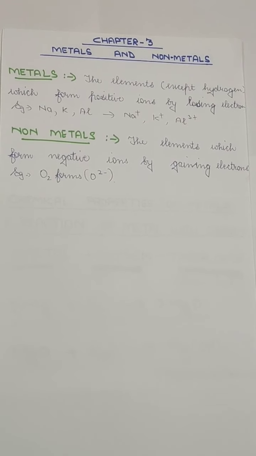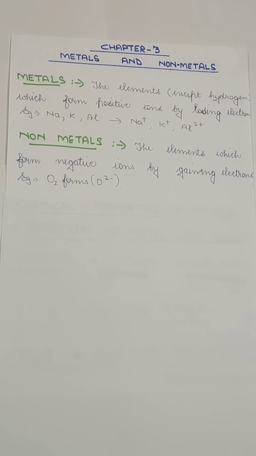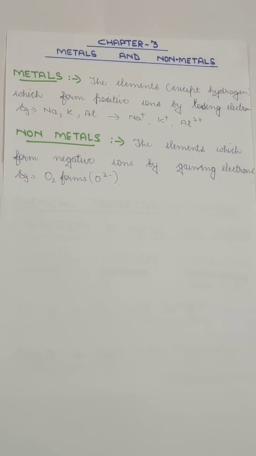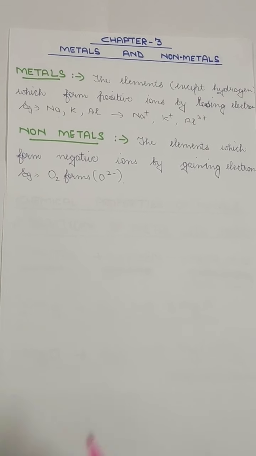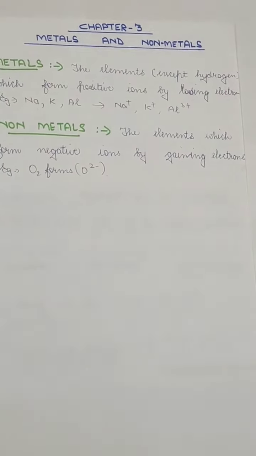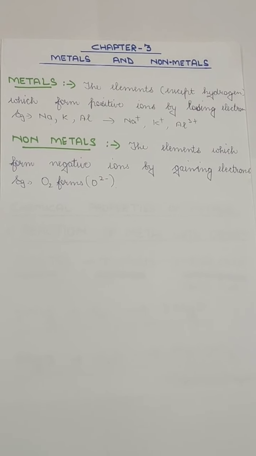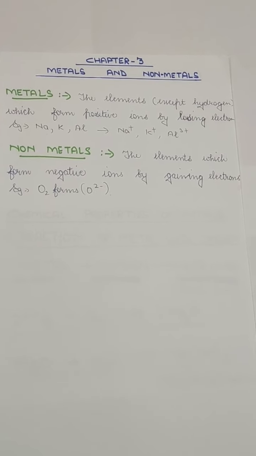Okay, so hydrogen also becomes a positive ion and it also becomes a negative ion, but hydrogen is not a metal. Okay, so just remember this, that hydrogen, though it becomes the hydrogen plus ion in the case of acids, is not a metal.